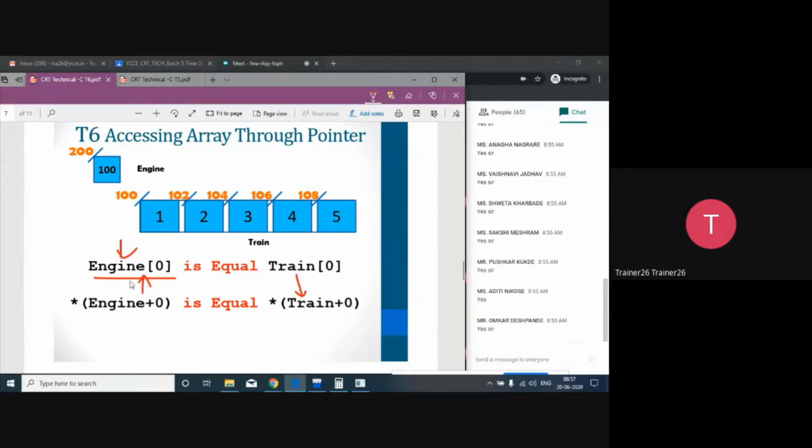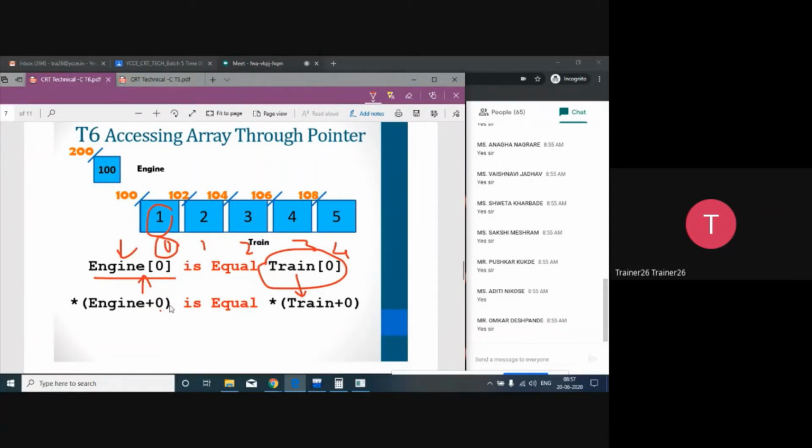So that is the example. Engine[0] or train[0] will give you the same value, 1. This is 0, this is 1, this is 2, this is 3, this is 4. And yesterday I gave an explanation about why there is always a 0 in an array. That is the basic reason, because of pointer arithmetic. If we don't do that, it's very difficult to handle those things. So hopefully these things are clear to you.